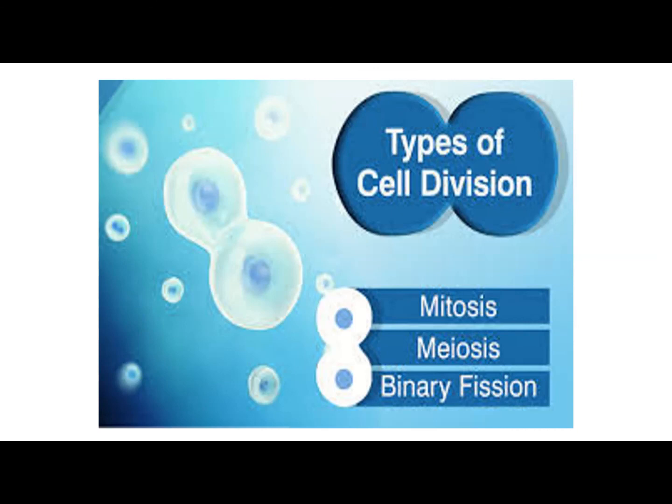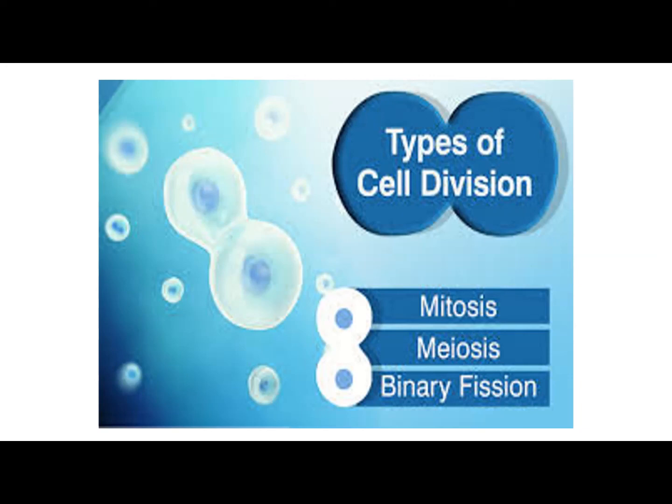Let's go to the types of cell division. We will discuss how cells are divided. Actually, cell division is needed when we are growing. If the cells divide, it means our body is growing. So, there are 3 types of cell division in living organisms.